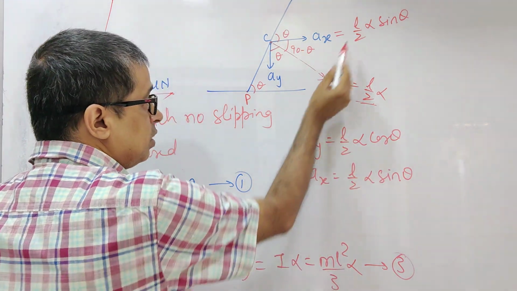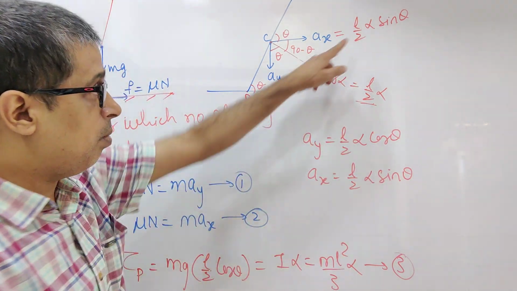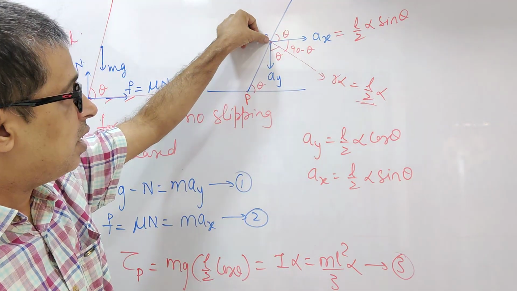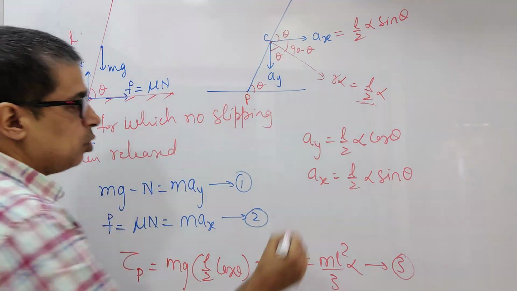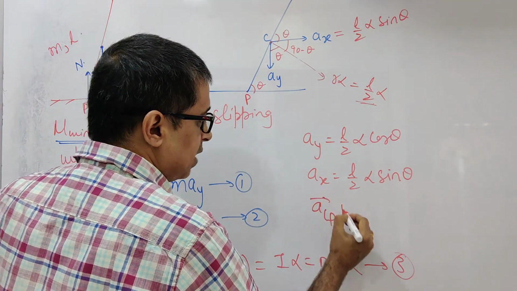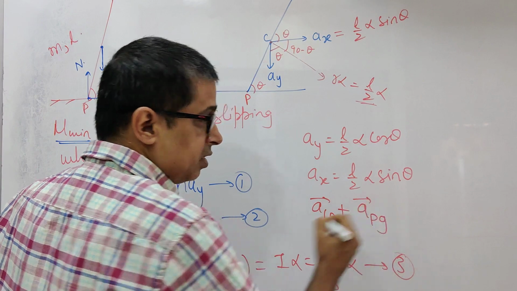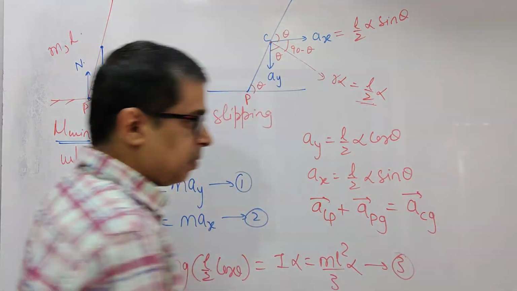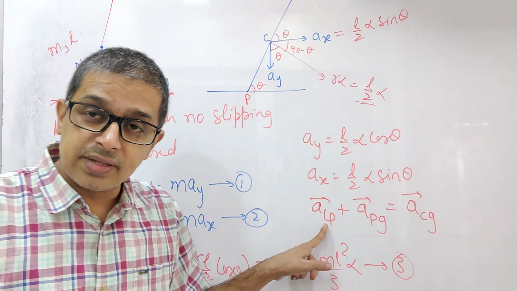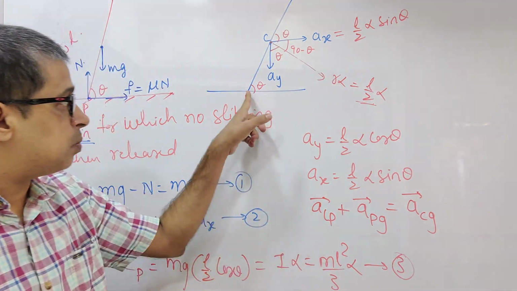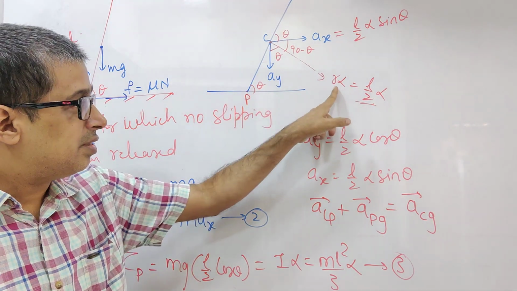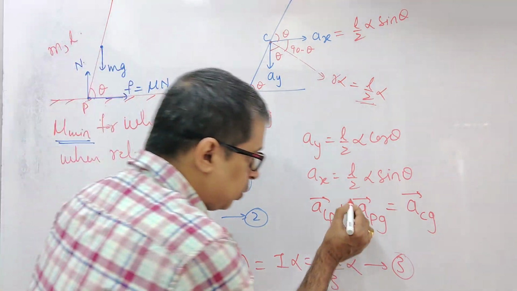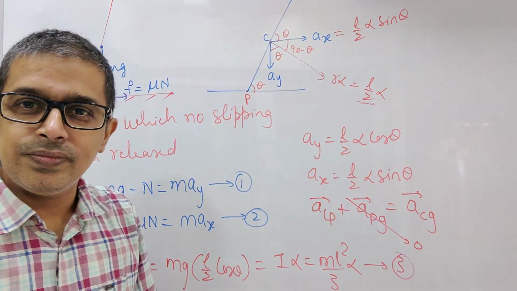How did you conclude that Ax and Ay, with L by 2 alpha, are with respect to the ground? Listen carefully. Acceleration of the center of mass with respect to the point P plus acceleration of point P with respect to ground will be the acceleration of the center of mass with respect to ground. The acceleration of the center of mass with respect to the point P is r alpha, plus the acceleration of point P with respect to ground is 0.